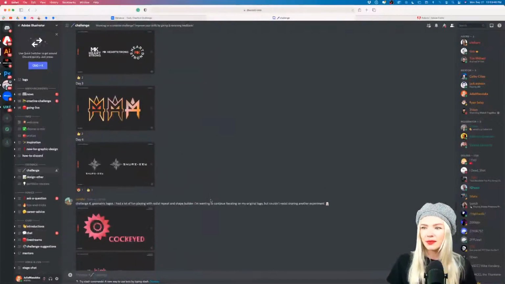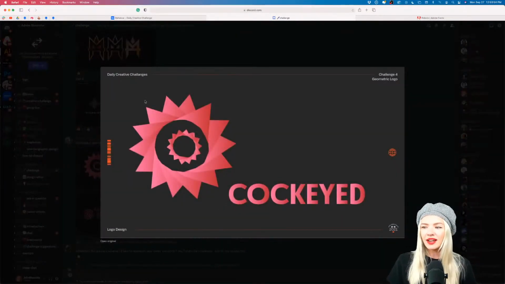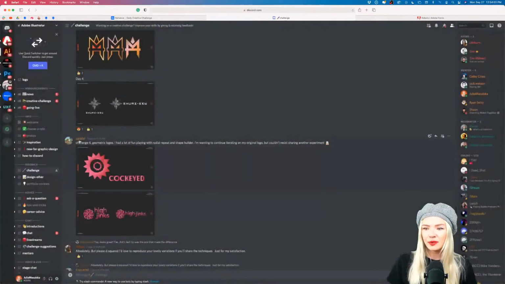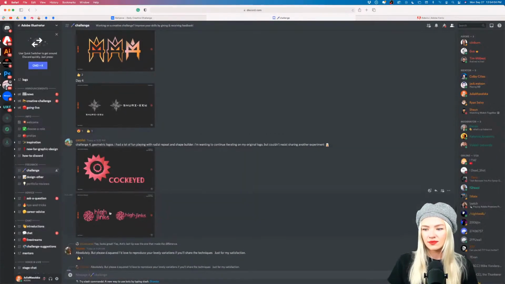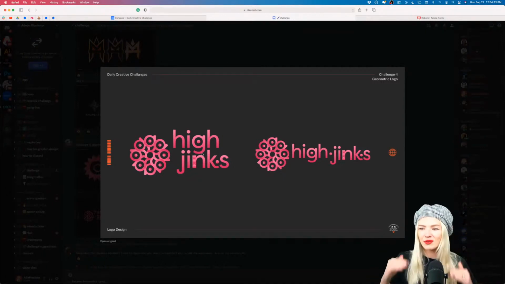Cool. Let's see some of the past work here. This is another challenge we did on Friday. If you check out the past challenges, this is challenge number 4, geometric logo. Very nice. This one is by Carol A. Great job. I love how the gradient has been applied to all these letters in a very smart way, from top to bottom, so all the letters look like they have the same gradient.